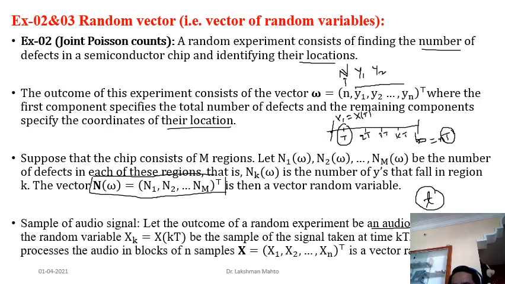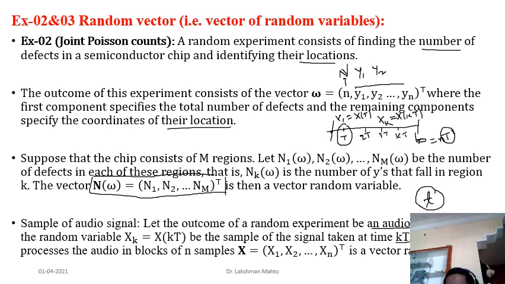Likewise, we define a random variable for the evolutionary time, because capital T is the time difference, or step size, the width. This random variable we denote by xk. So it is one way of discretizing a continuous thing. So xk is the sample signal taken at time kt.